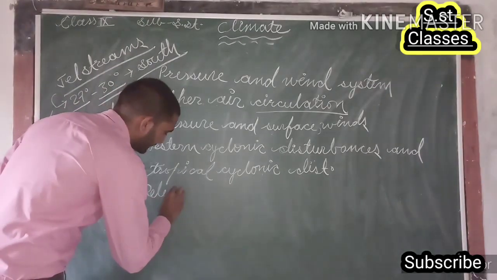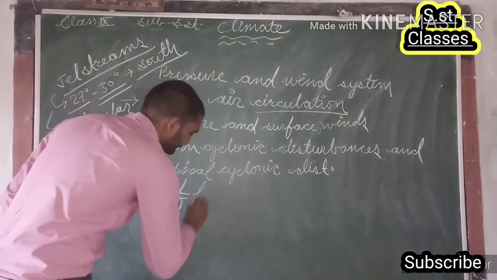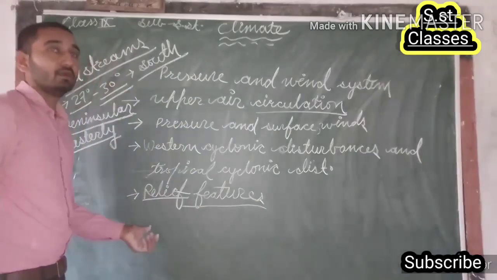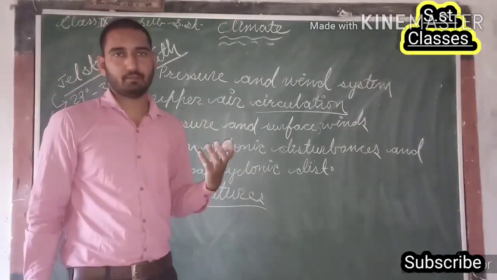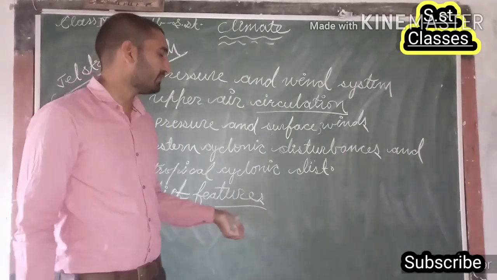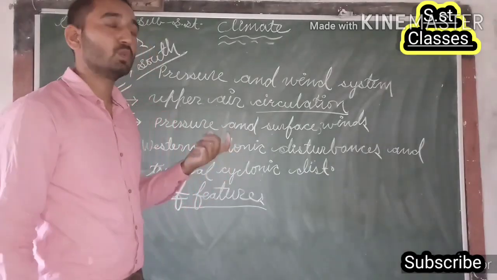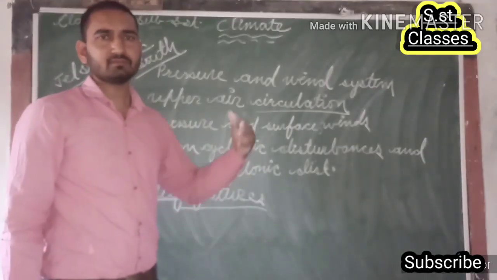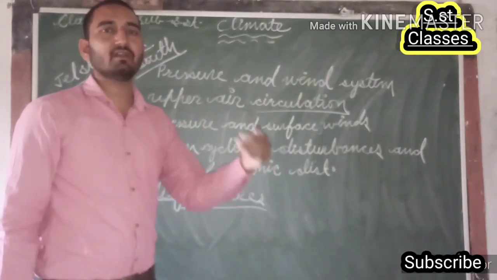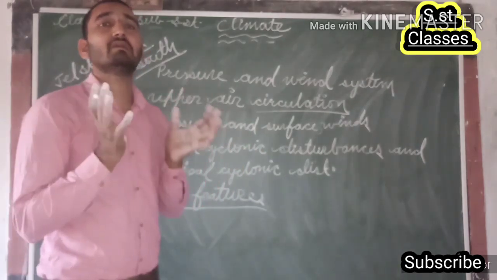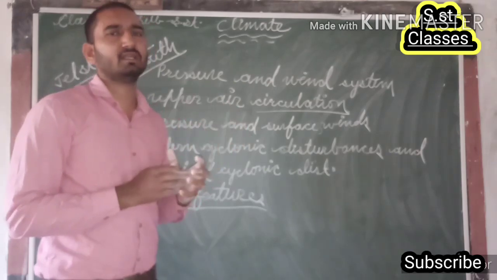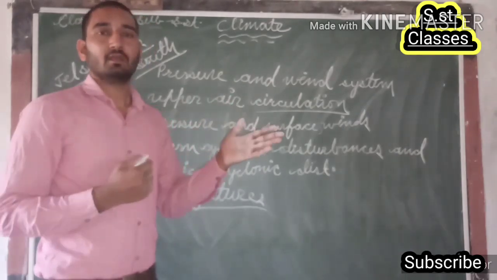The last point is the relief features. So what do we actually mean by relief features? Relief features generally work as a barrier between hot winds and cold winds. For example, in India, we have the Himalayan mountain range in the north, which works as a barrier against the cold winds coming from Siberia. Because of this barrier, India has a unique climatic condition. If the Himalaya were missing, then India would have the same climatic condition as is present in Siberia.